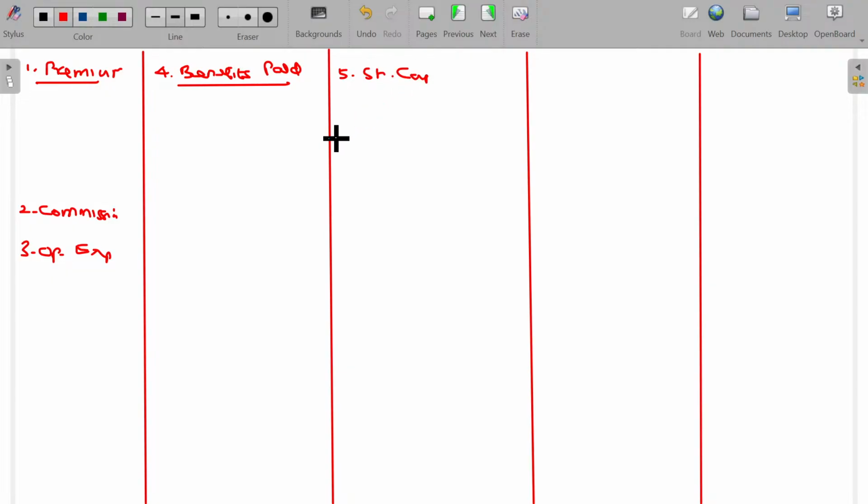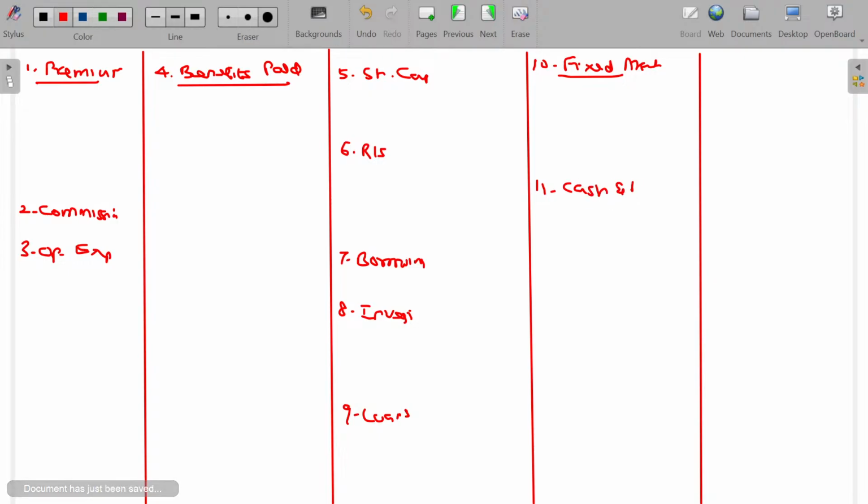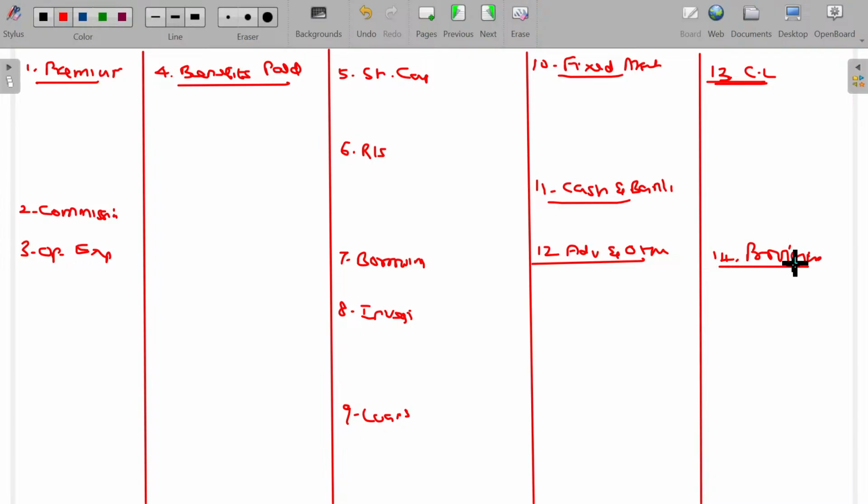Share capital, reserves and surplus. 7 being borrowings. 8 investments. 9th loans. 10th fixed assets. 11th cash and bank. 12th advances and other assets. 13 current liabilities. 14 provisions. 15 miscellaneous, contingent liabilities if any.